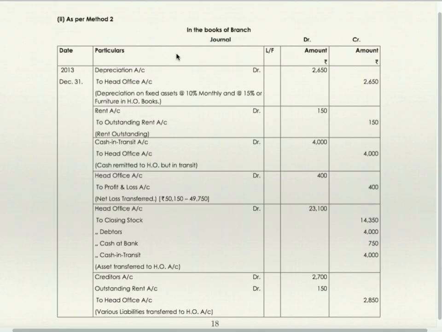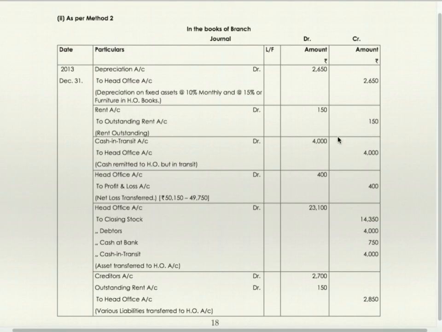Now as per the second method, depreciation to head office, rent to outstanding rent, cash in transit account debit to head office, these entries will be as usual, but instead of all revenue, expenses and income, only one net profit entry will be passed, head office account debit to profit and loss account, net loss transferred. This is the entry of net loss transferred.